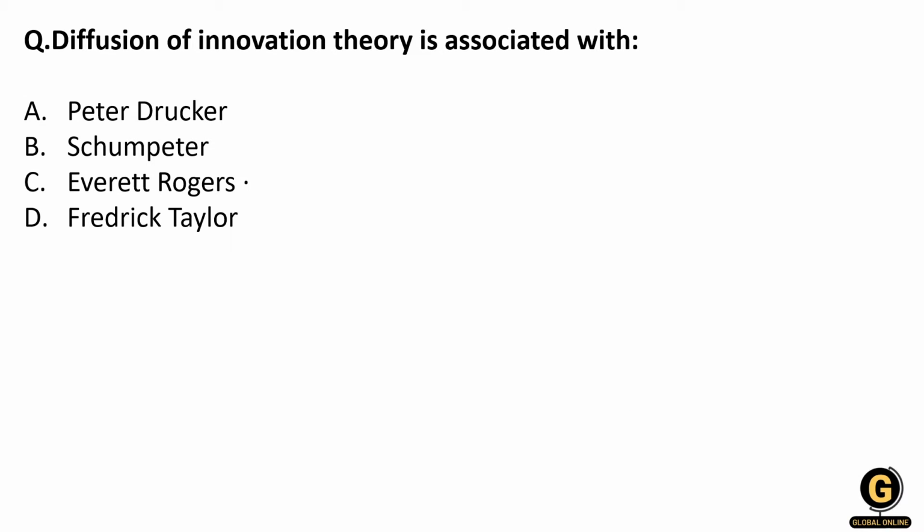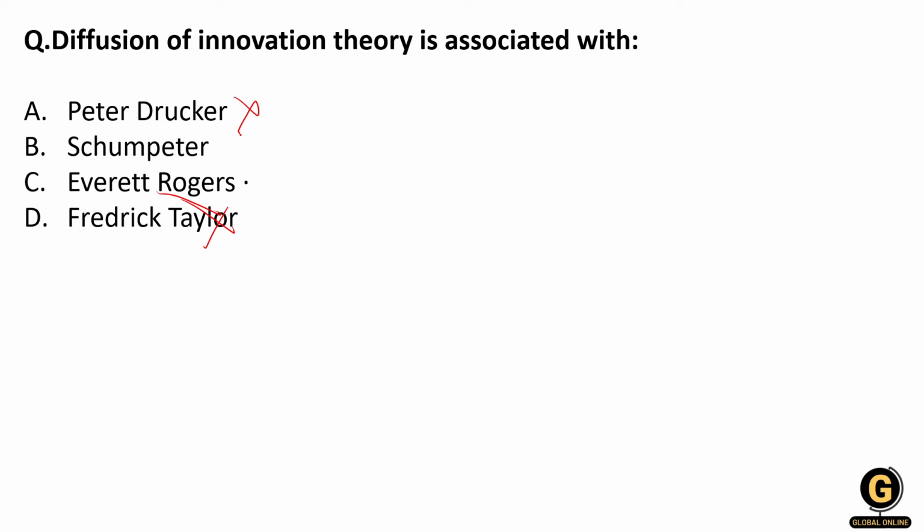So let's begin with our first question. Diffusion of innovation theory is associated with Peter Drucker, Schumpeter, Everett Rogers, and Frederick Taylor. Frederick Taylor, we all know that he is the father of scientific management, so he has no relation with the diffusion of innovation. Peter Drucker has also not played any role in diffusion of innovation.